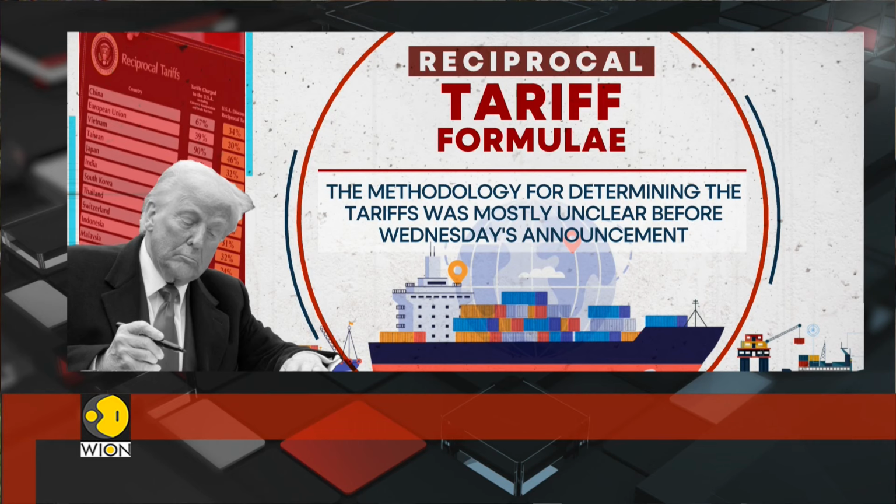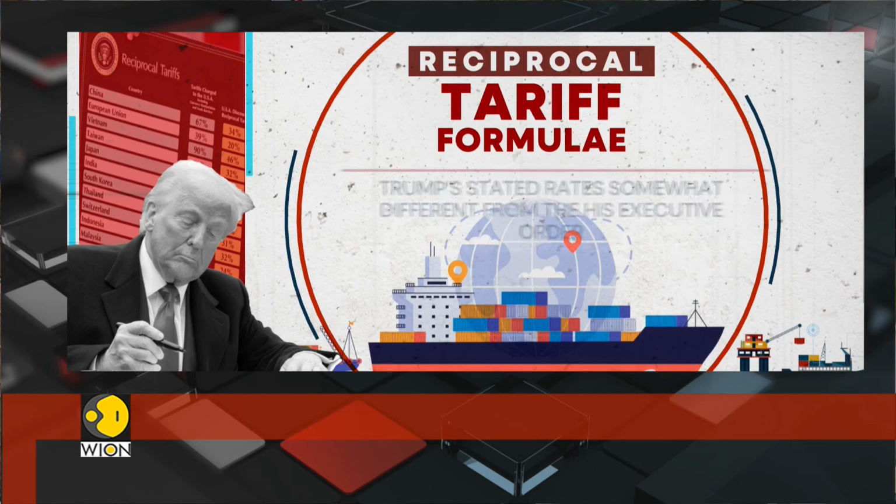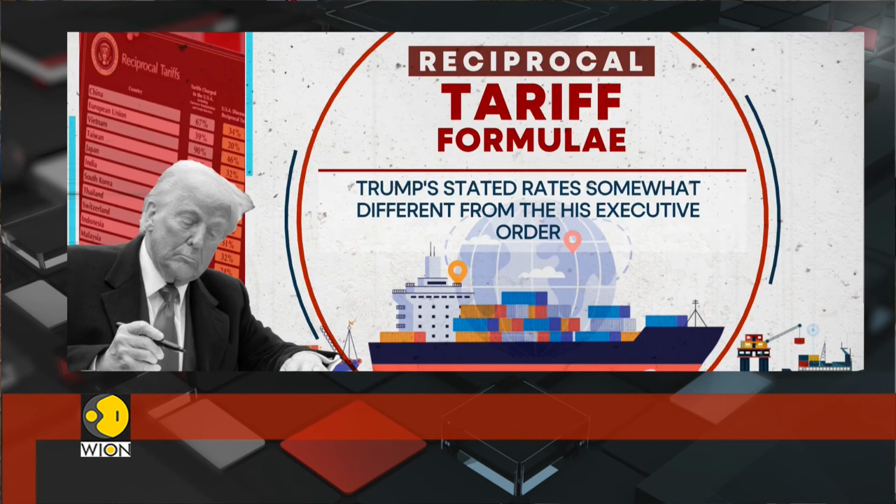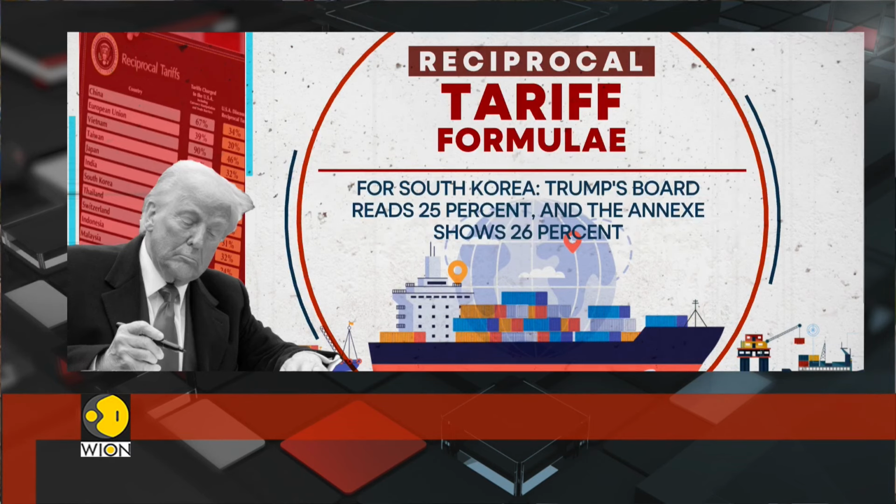Before Trump's announcement, the methodology for determining the tariffs was mostly unclear. To make matters more complicated, Trump's stated rates were somewhat different from the ones in the annexure of his executive order. For example, for South Korea, Trump's board read 25%, and the annex showed 26%.